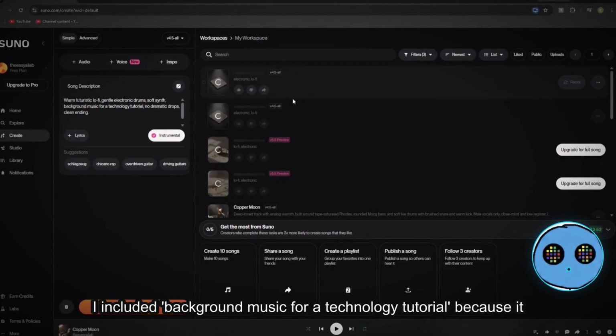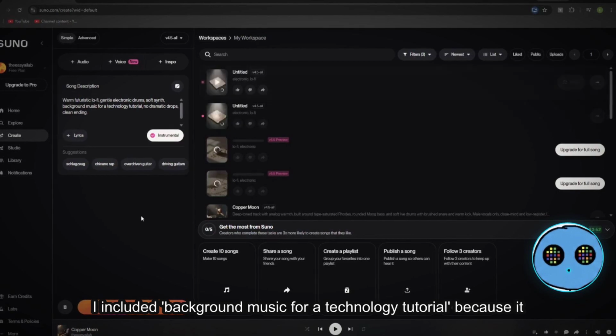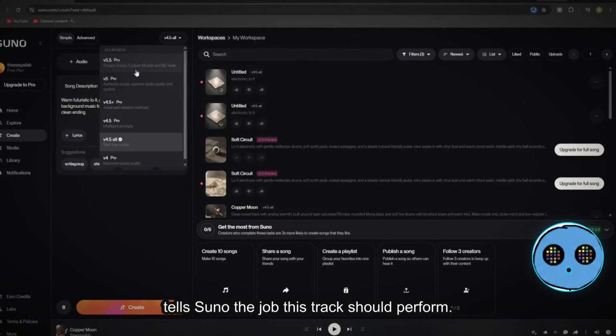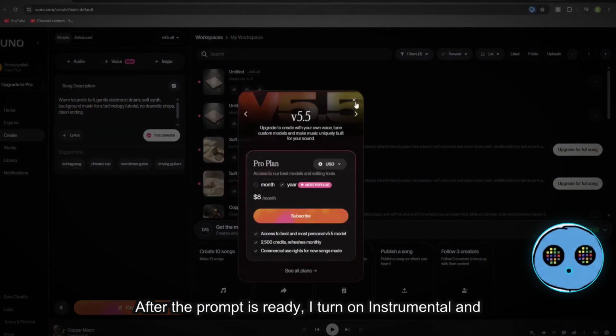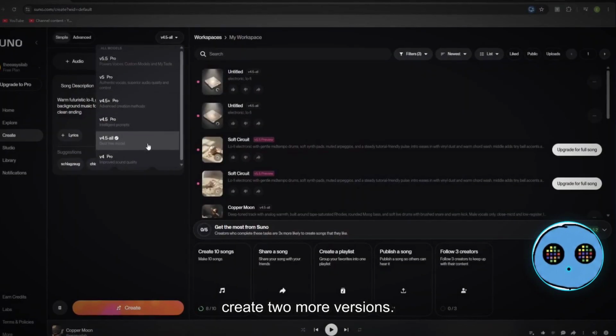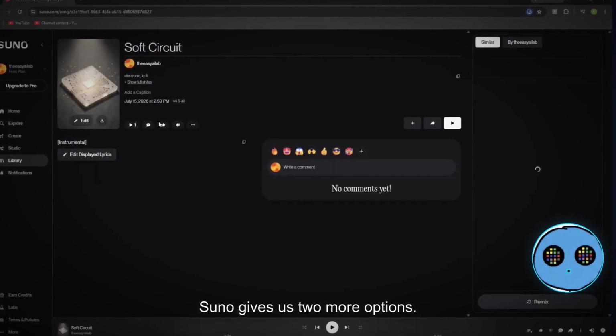I included background music for a technology tutorial because it tells Suno the job this track should perform. After the prompt is ready, I turn on instrumental and create two more versions. Suno gives us two more options.